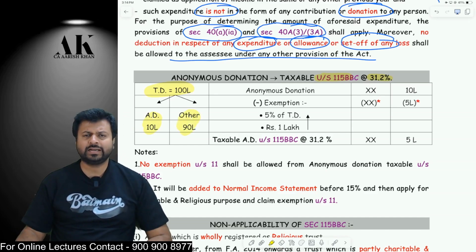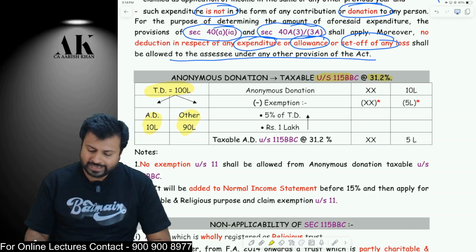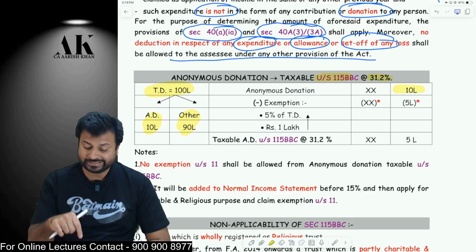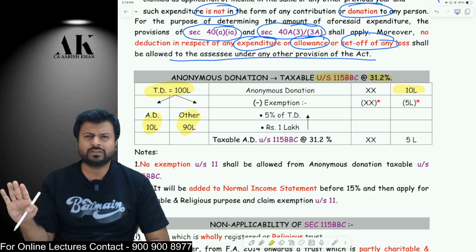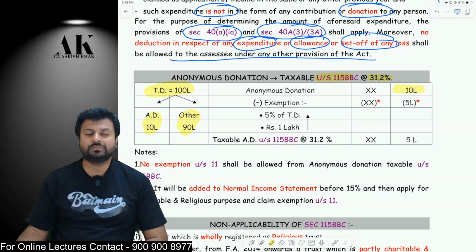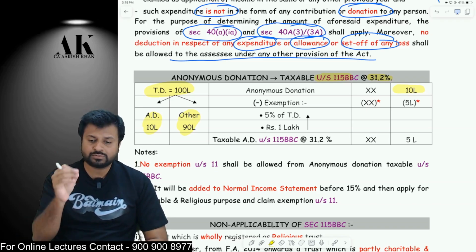So will 10 lakhs be directly taxable at 31.2%? No. 10 lakhs is not directly taxable at 31.2%. From this 10 lakh, you get only one exemption. That is this exemption, which I am going to tell you. No other exemption of section 11 and 12 will be applicable to anonymous donation. Anonymous donation is not subject to section 11 and 12 exemption. Only one exemption is allowed, and that too this one.